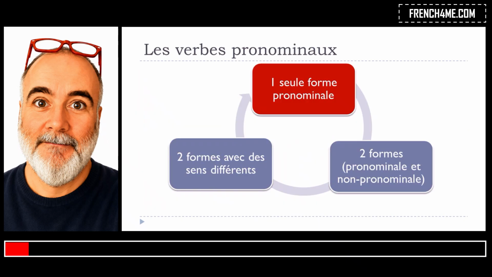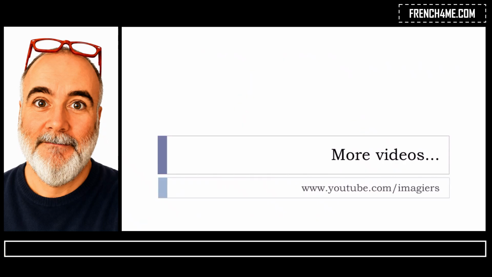Okay? So keep in mind that it's possible when we talk about les verbes pronominaux to have only one form, or then to have two forms, okay, pronominal and non-pronominal, and then the meaning will be almost the same, okay, and then it's also possible to have these two forms with totally different meanings when it comes to the form pronominal and non-pronominal. Okay, I hope it was clear.